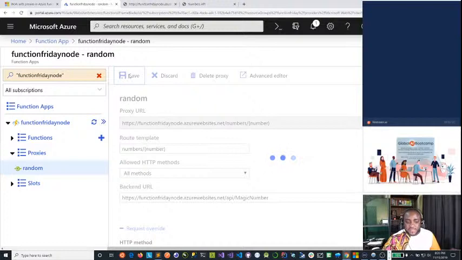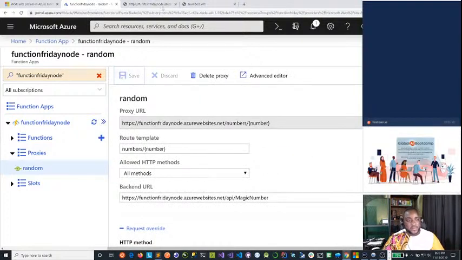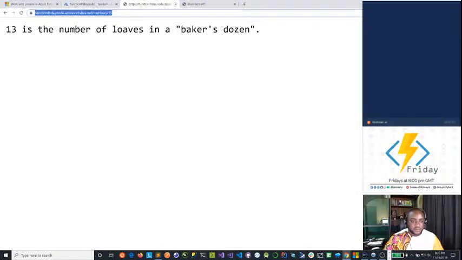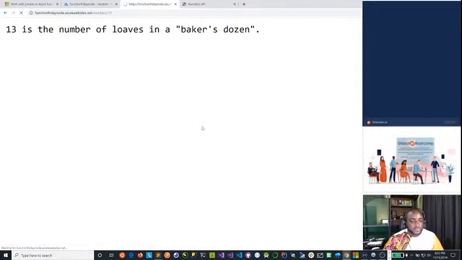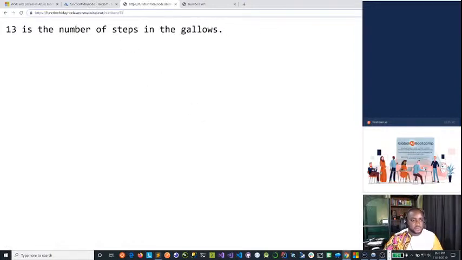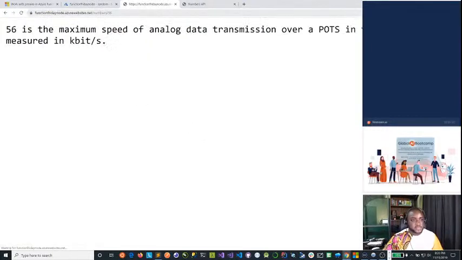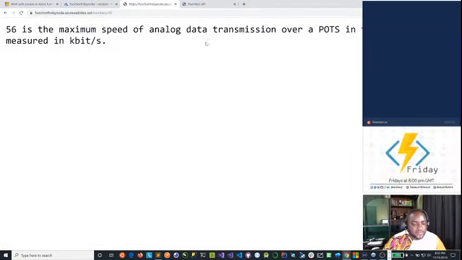Make sure we have that saved. And once that is saved, we can actually go back to the same endpoint right here and refresh. And our function should still be working the same. Yeah, just warming up. Yep. So let's do 56. And there you go. This is the maximum speed of analog data transmission over ports.